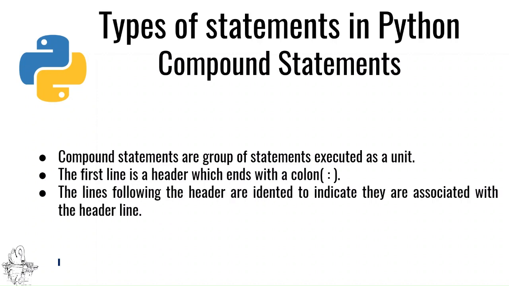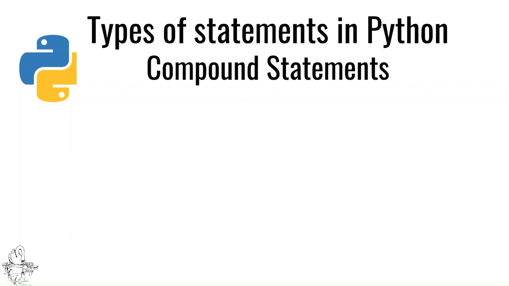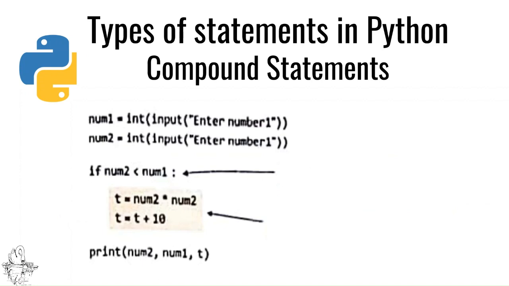Okay, these are some of the examples. Now, the lines following the header are intended to indicate that these lines are associated with the header line. You have an example here: num1 is equal to enter the first number. You are entering two numbers, and now you are just comparing two numbers, that is, num2 is less than num1.